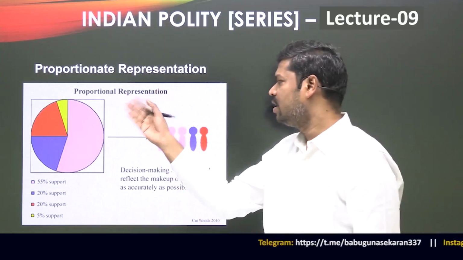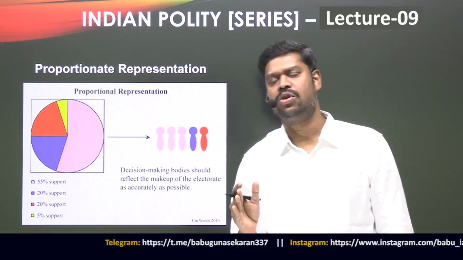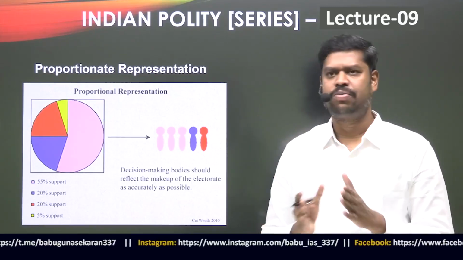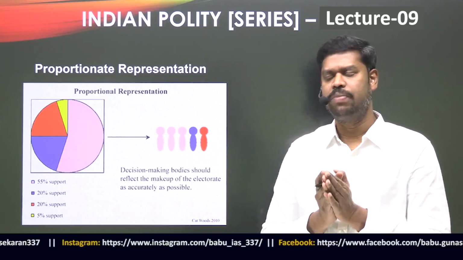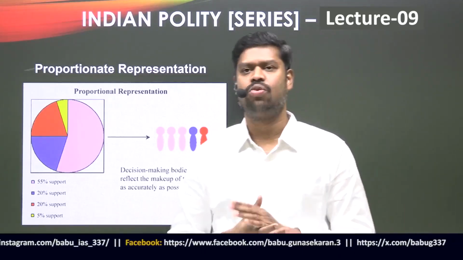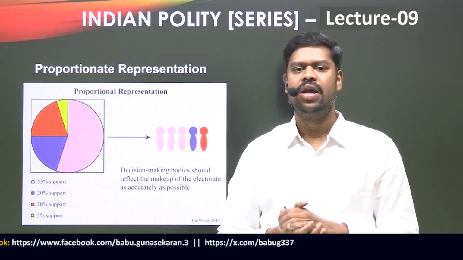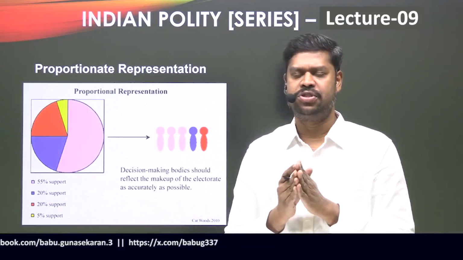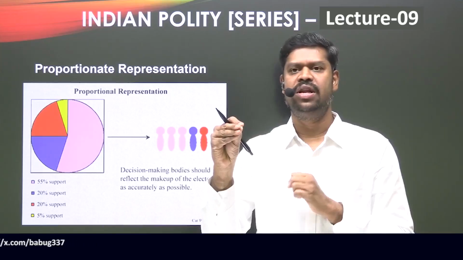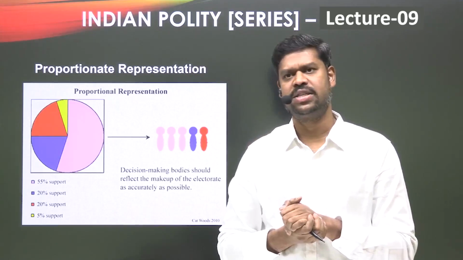And then a principle that is opposite to the first past the post system is what is also called proportional representation. In fact, there are different types of proportional representation, but I don't want to make it very complex. To make the understanding simple: in the first past the post system, an individual candidate is chosen as a winner if he gets more votes than all the other candidates contesting the election.